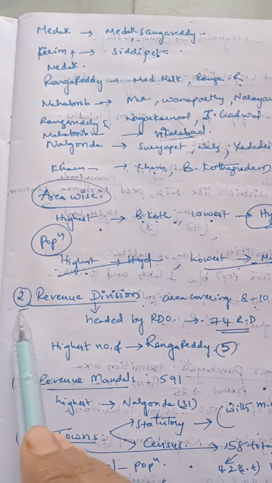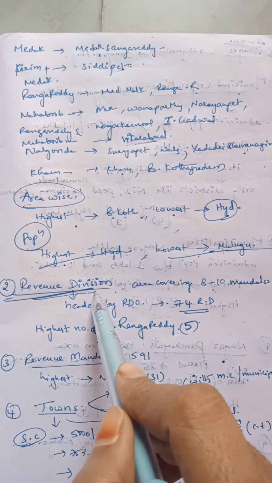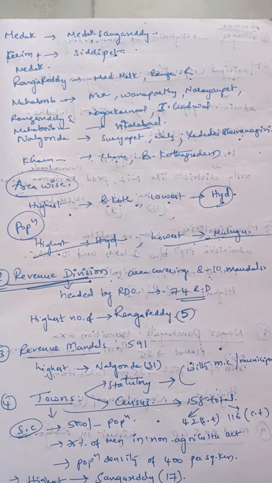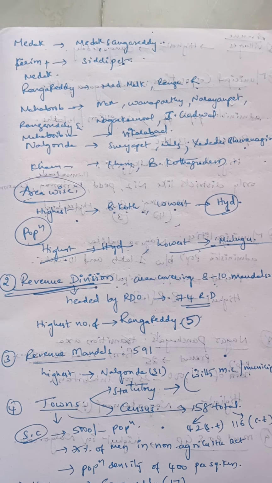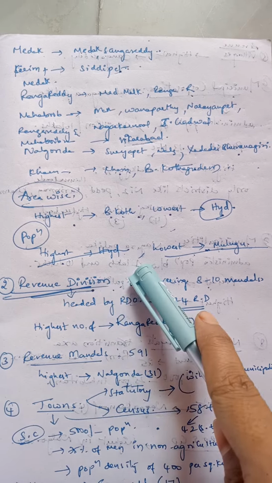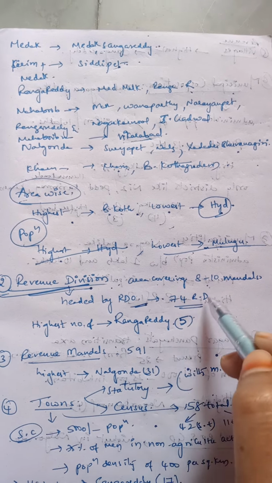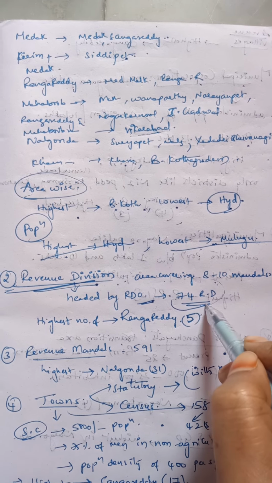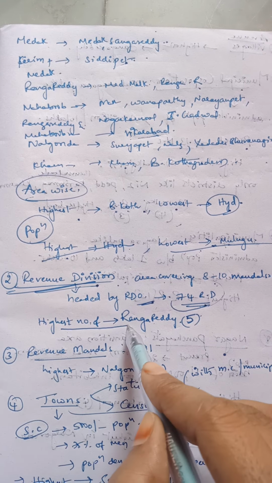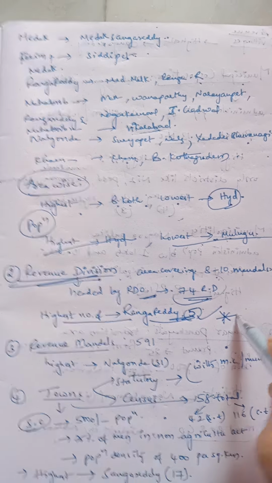And coming to the second one, that is revenue division. One revenue division covers approximately 8 to 10 mandals depending upon the population. The revenue division is generally headed by a revenue divisional officer. At present, we have 74 revenue divisions. The highest number of revenue divisions is seen in Rangareddy, that is 5. We have to remember this, it is a very important one.